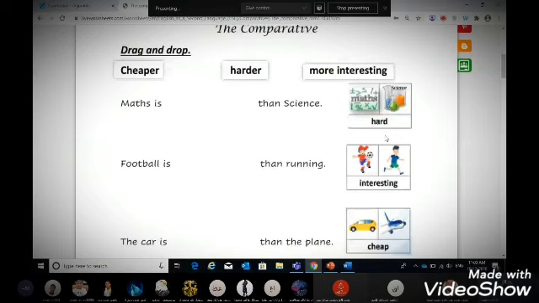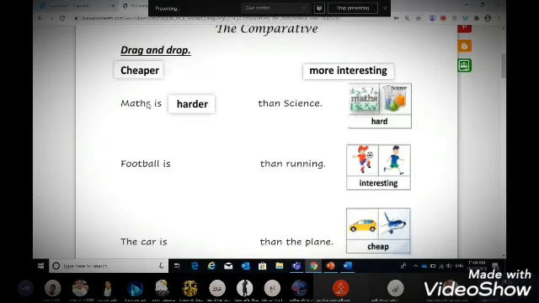So here we have than, so we are comparing between maths and science using the adjective hard. Of course, we use hard. So here the correct answer is harder. The comparative form of hard is harder. So we drag this into this place. The sentence becomes maths is harder than science.